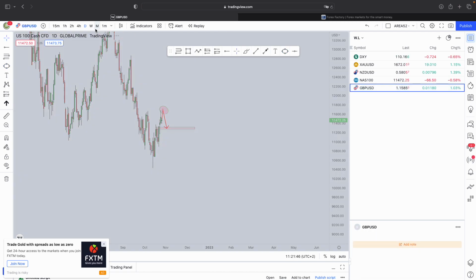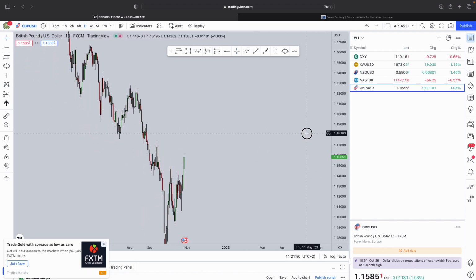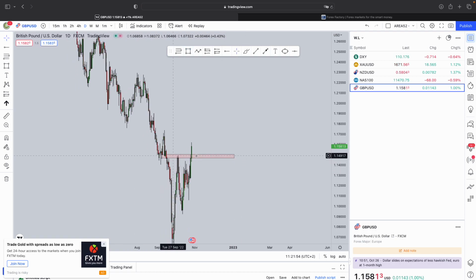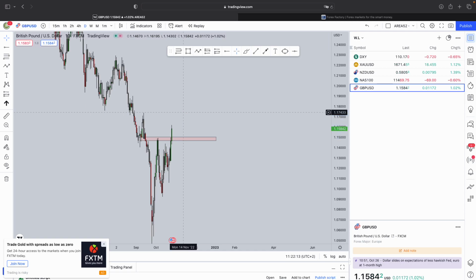Next up, we have GBP USD, and GBP USD on the daily time frame. As you can see, the market had broken above a very strong structural level over here. Now, this level acted as a level of resistance. Now, the market had also printed this overextended W formation. After an overextended W formation, you expect a pullback to the left leg before that continuation to the upside. Now, on this, I do expect a pullback there as well for the market to come back and test that previous level of resistance as support.